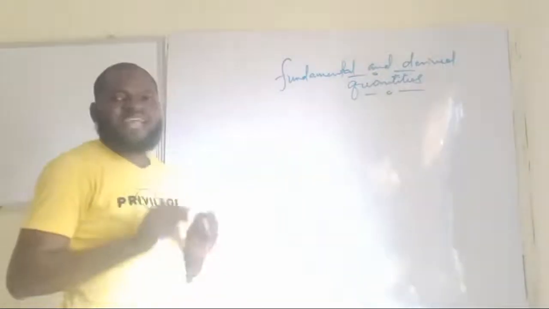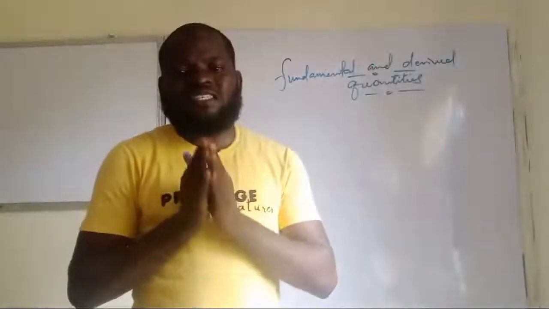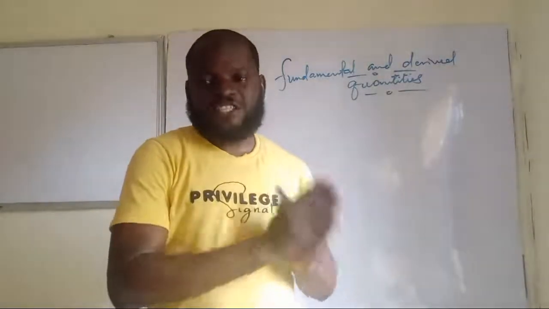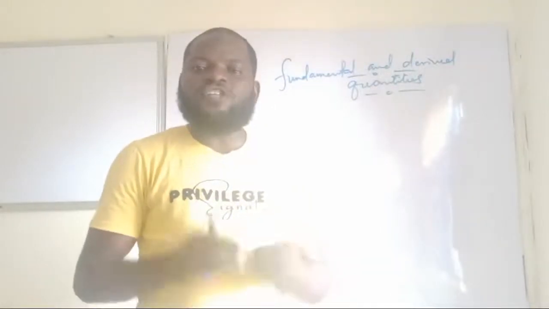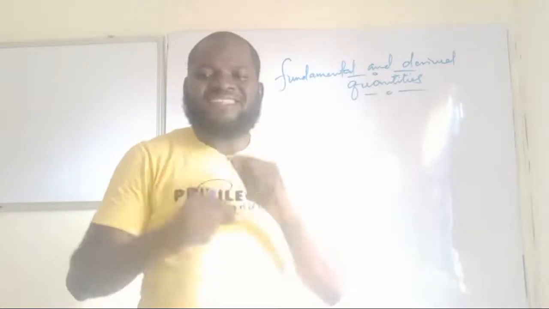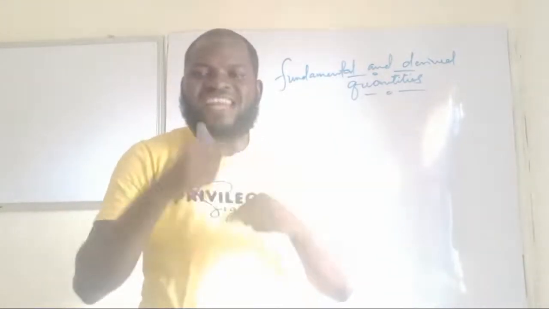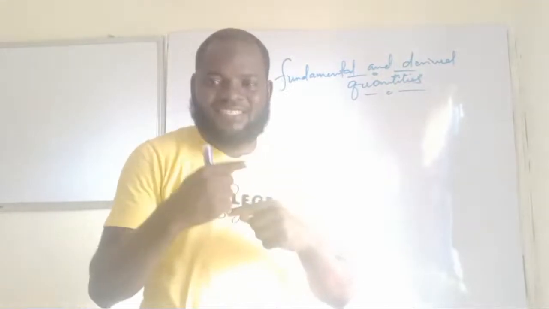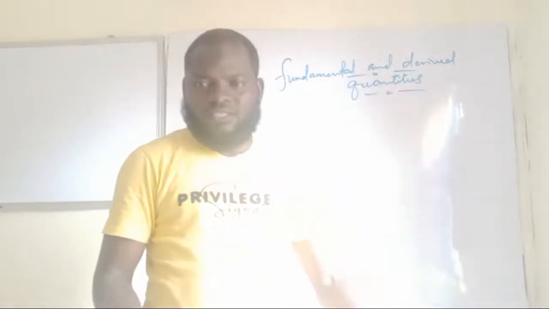When you talk about dimension, the first thing you should understand is the meaning of dimension of a physical quantity. Dimension of a physical quantity simply means establishing a relationship or proving the relationship that exists between a fundamental quantity and a derived quantity.